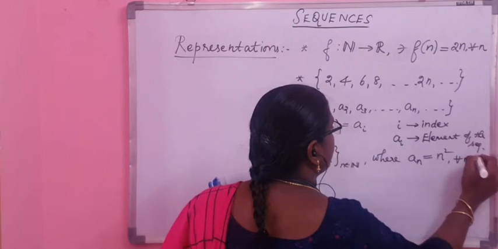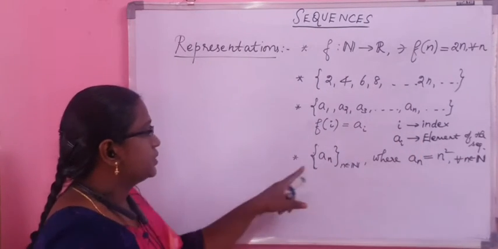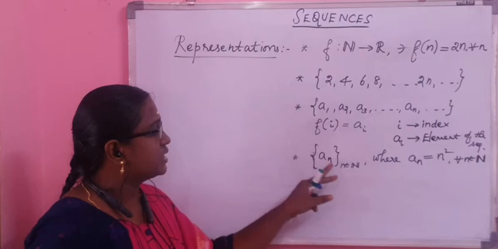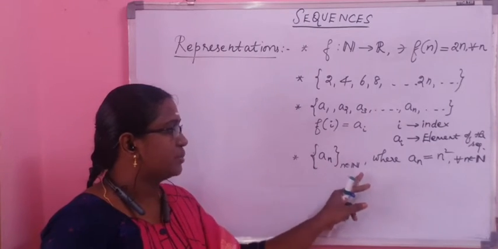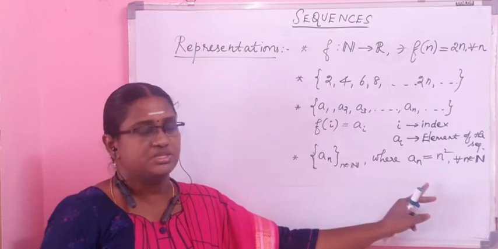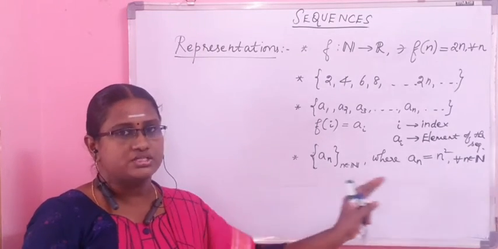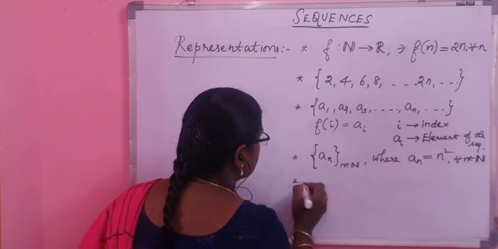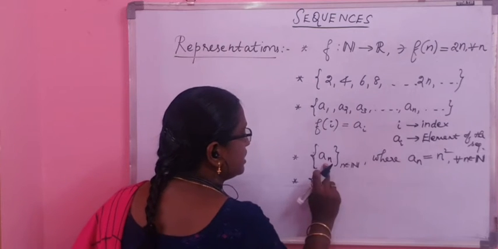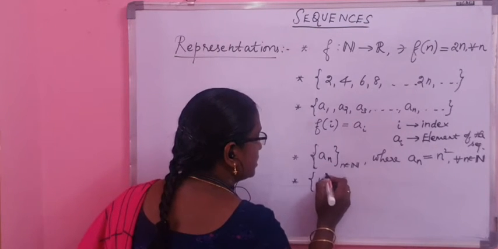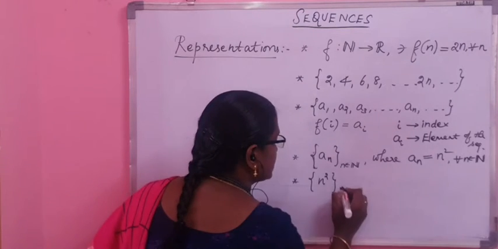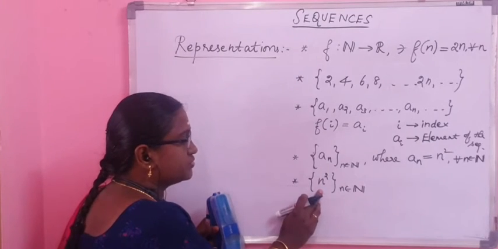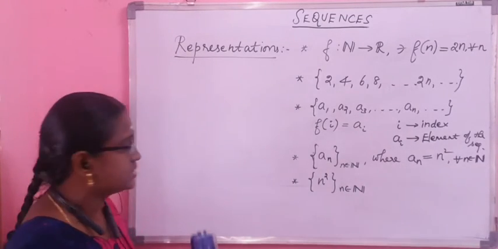It is written in the same way as we write a function. Within curly braces, you just enclose a_n or b_n or c_n, whichever alphabet you wish to use, where n belongs to capital N, and then write down the rule which defines the elements, like a_n equals n squared or a_n equals 1 upon 2 to the power n. This is another way to represent the sequence. Or we can simply write the general term which defines the sequence within curly braces. This is another way to represent the sequence.